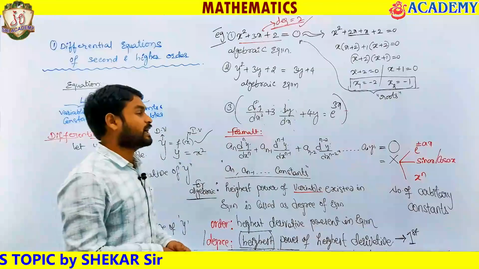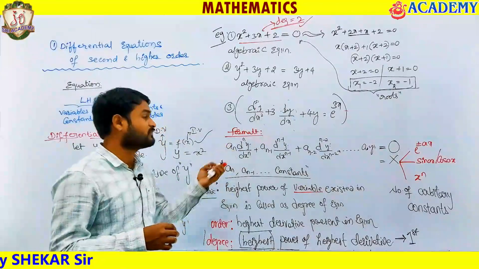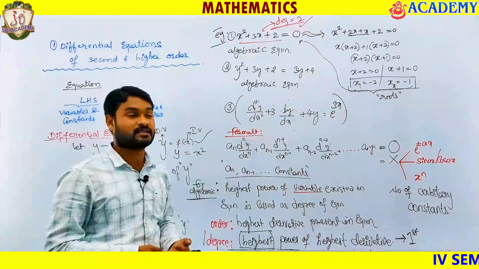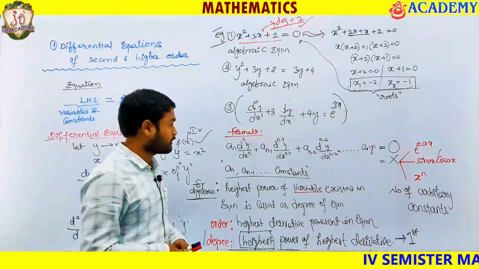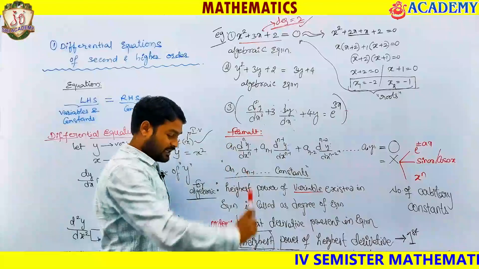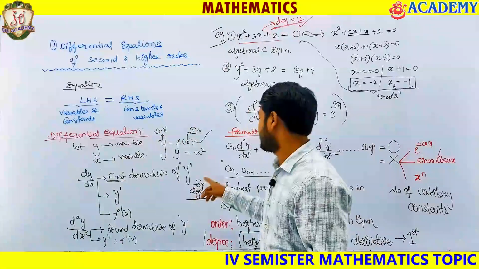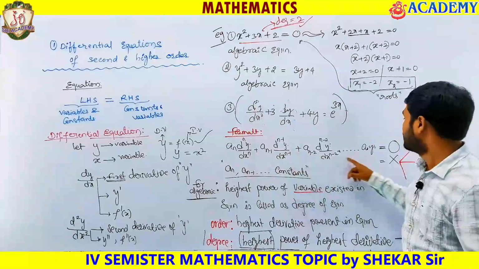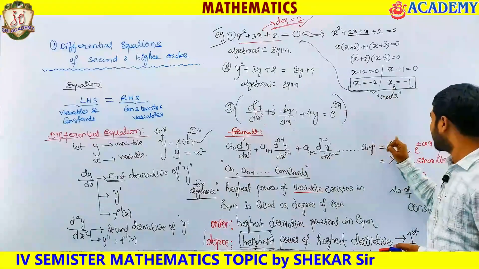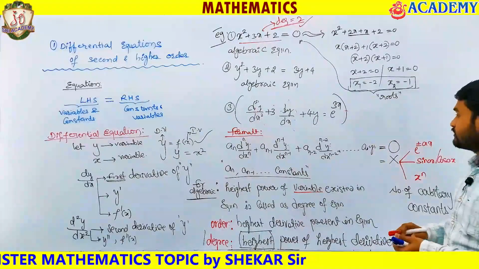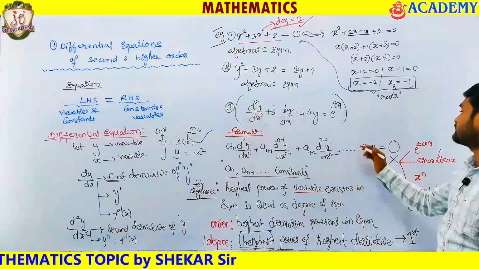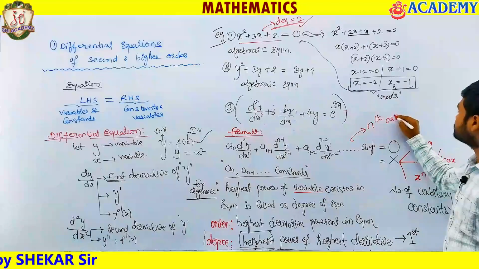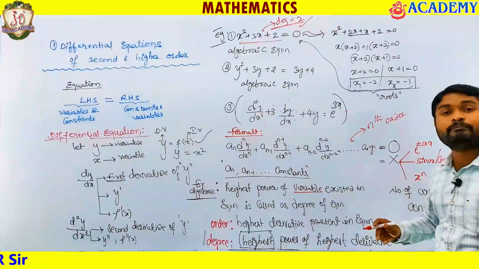Now I would like to expand a little bit about this differential equation. Whenever I take an nth order differential equation like this, a into d to the power of n y divided by dx to the power of n, it's going to be an nth order differential equation. Can you tell me the order and degree for this differential equation? Yes, we can say it's going to be nth order. Now tell me what is the degree?